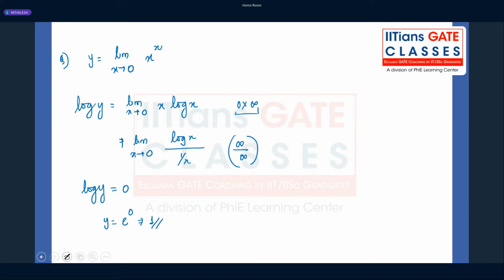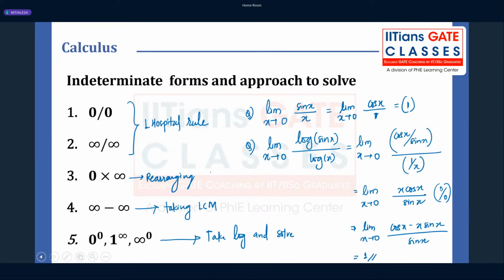So these are some special cases which are also important when you solve the limits problem. These are the only critical cases. Otherwise, you will be able to directly put the value of a, and you'll be able to solve that limit.